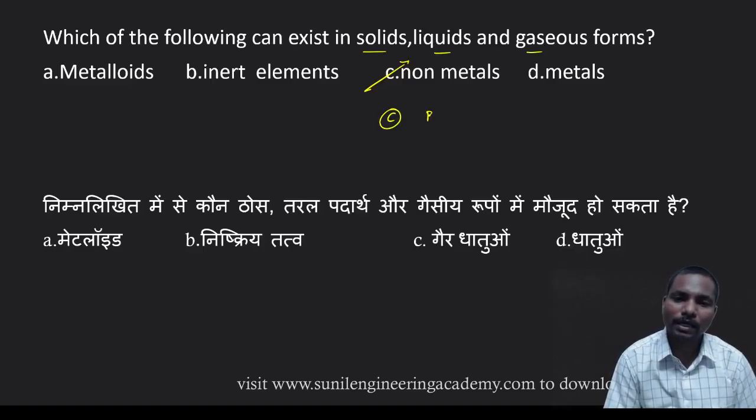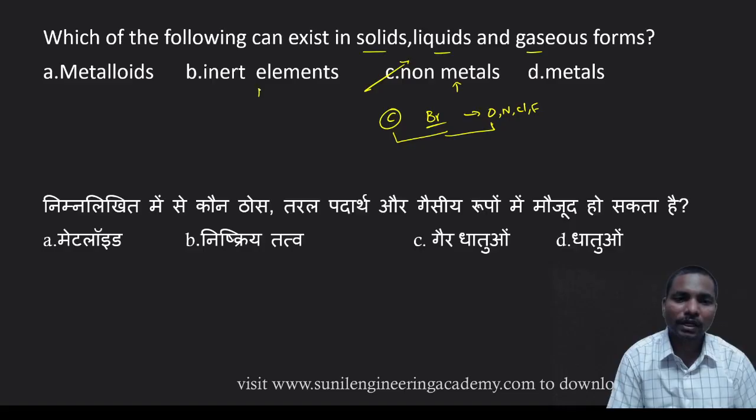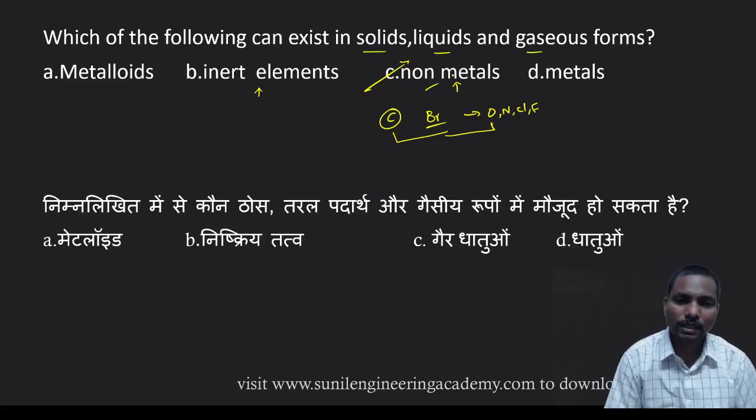Liquid non-metal is bromine, so that is in the liquid form also. And in the gaseous state, oxygen, nitrogen, fluorine are all in the gaseous form. So all of these exist in the non-metals only. If you go with metals, metals may not form a gaseous form. If you go with inert gases, they may not form a solid form. So the answer is option C.